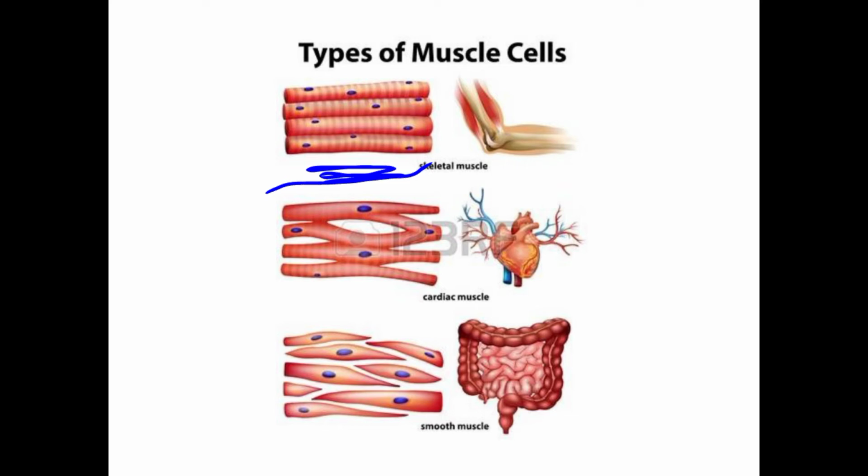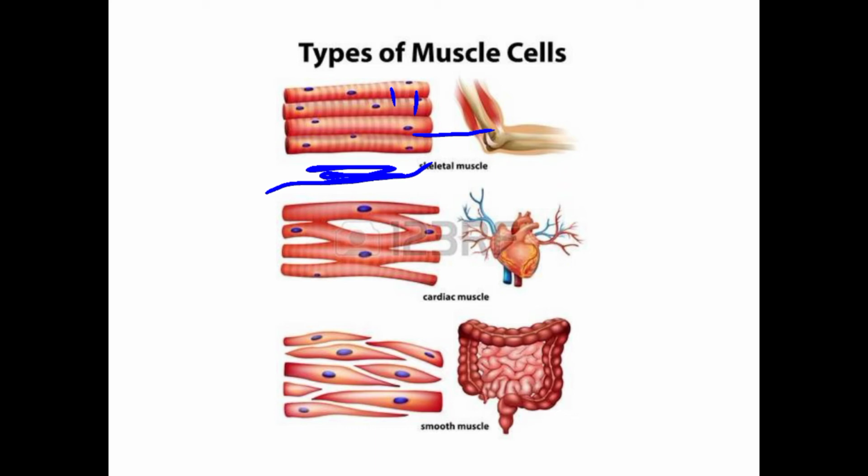You can see these muscles are associated with the bones, and you can see the dark and light bands here. Due to this, they are known as striated muscles. Is it clear?